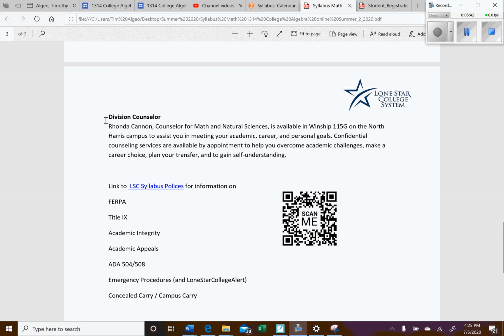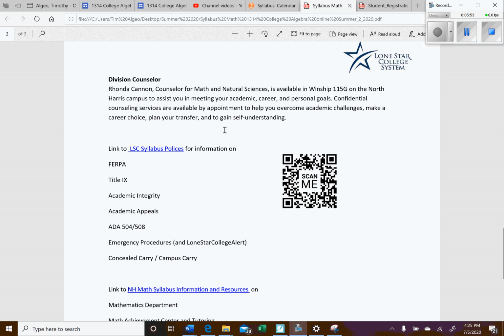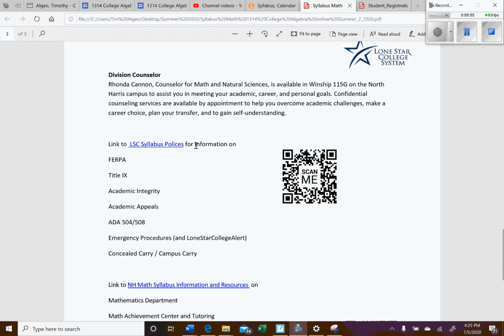Here's just some information about our division counselor. If you want to get some advising on your degree plan or anything like that, you can contact Rhonda Cannon. And then here are some other syllabus policies. If you click on here, you'll get basically every syllabus that Lone Star has. It has all this information here. The most important one is probably the accommodations. So if you have any accommodations that I need to abide by, just make sure you send me the proper paperwork so we can make sure we have that in place.